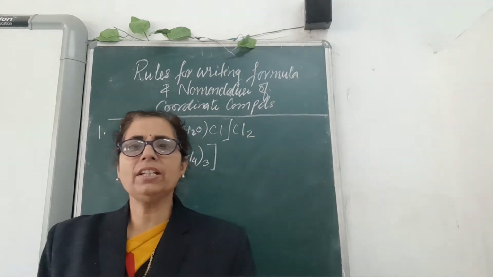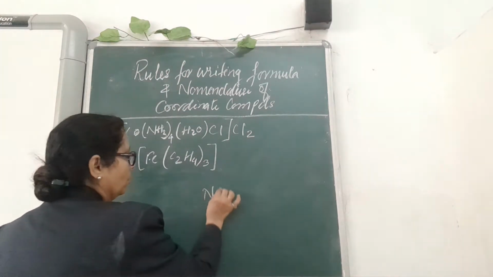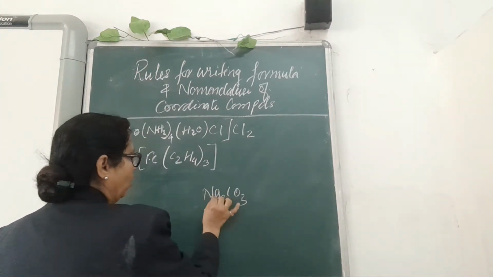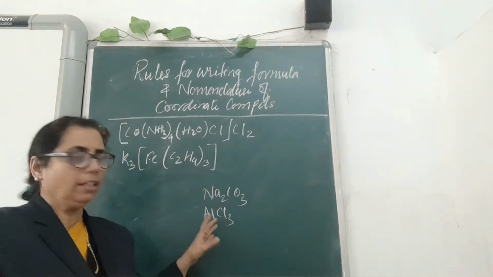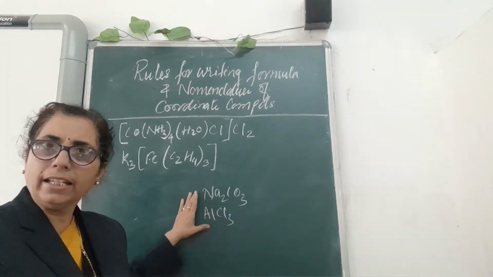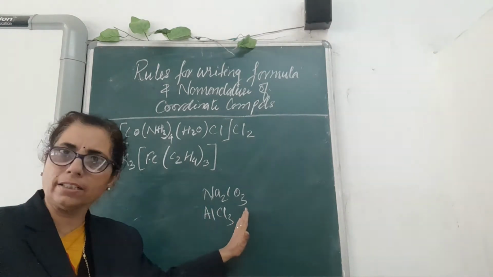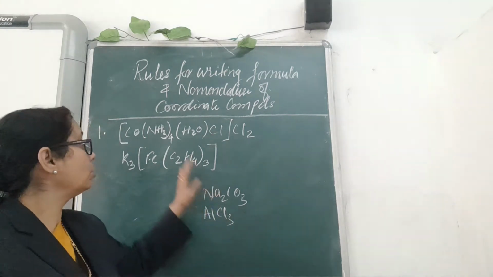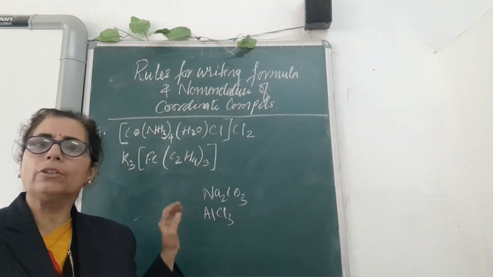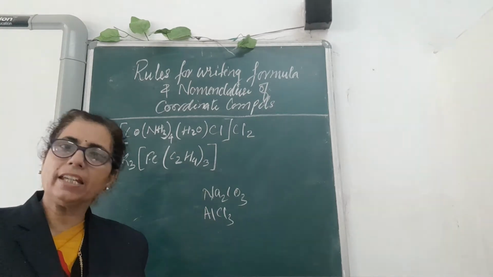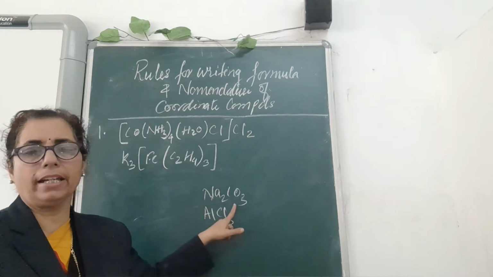Generally, when we write other simple compounds also, like sodium carbonate or aluminium chloride, we have seen that the cation is written on the left hand side and the anion on the right hand side. Similarly, in coordination compounds also you have to follow the same thing. While naming also, cations will be named first and then the anions.